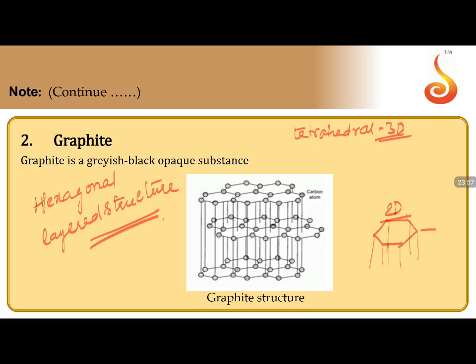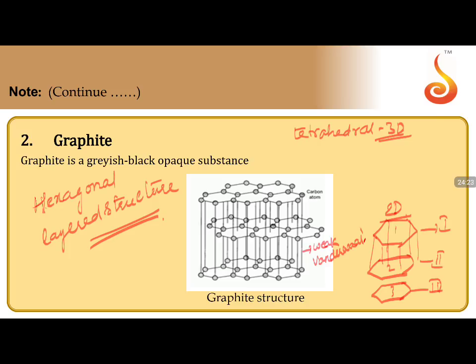If I say this is the first layer, below this there will be a second layer, below this a third layer. So like this you have a layered structure, 1, 2, 3. Between one layer and the next there is an empty space, with weak van der Waals forces between the layers.